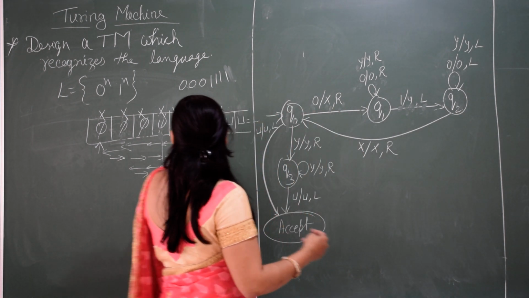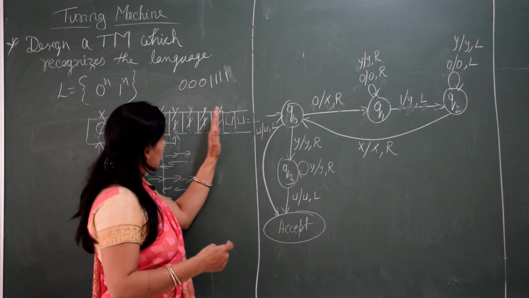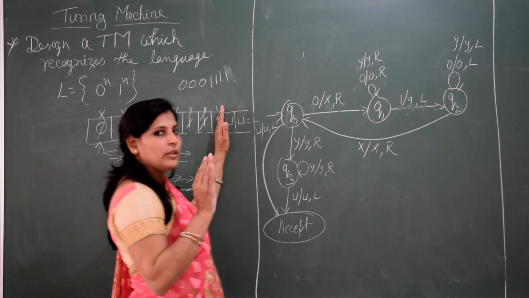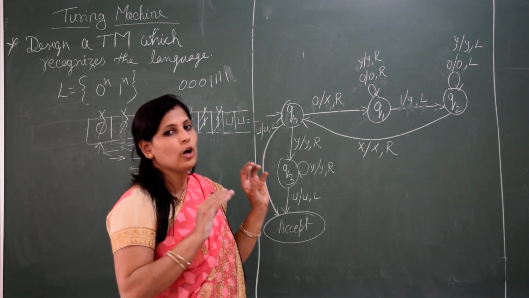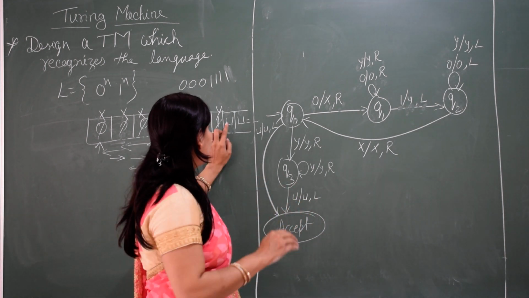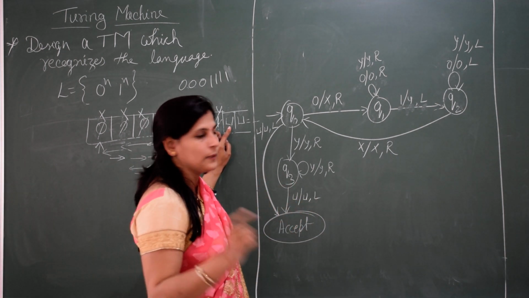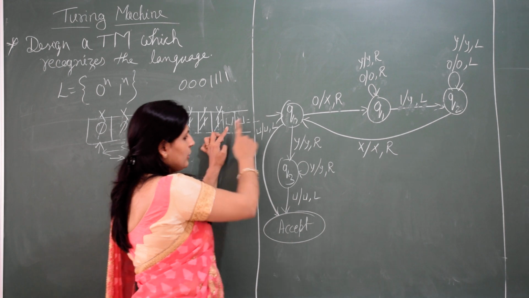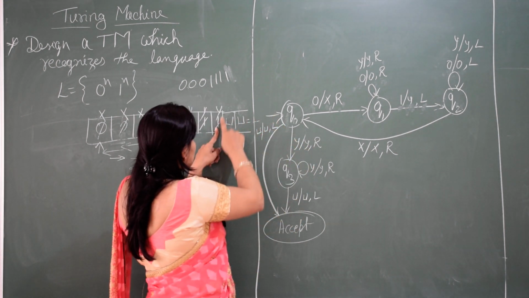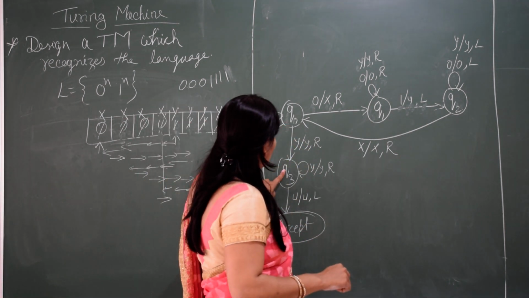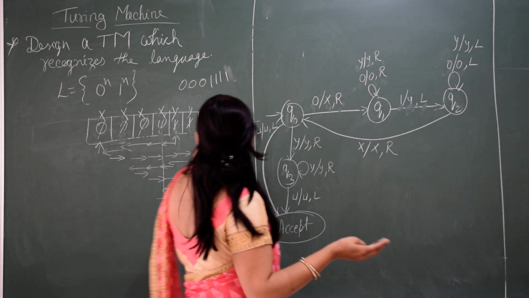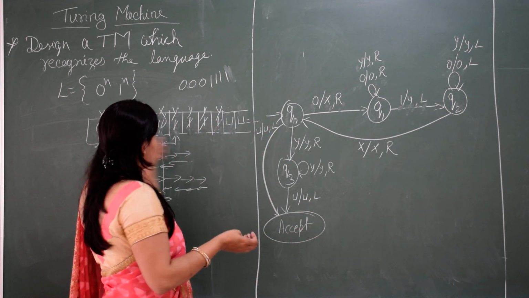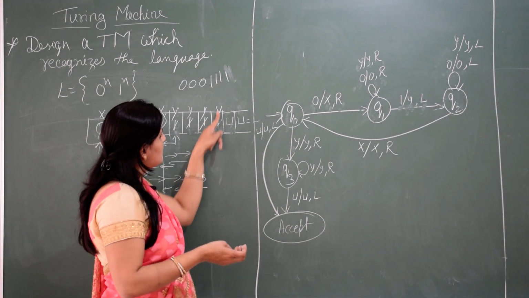After doing this for the last one, if all the alphabets are scanned, then at last you will get blank. If you get y, move right. You have converted because you have checked all the way and last you got y.